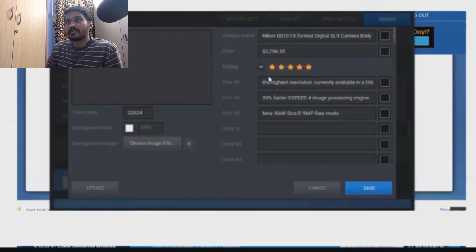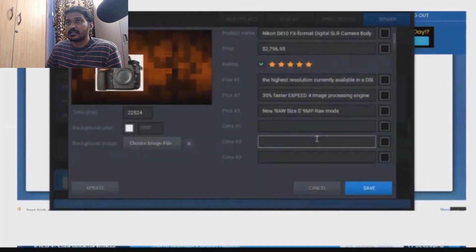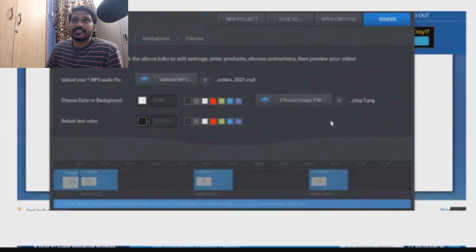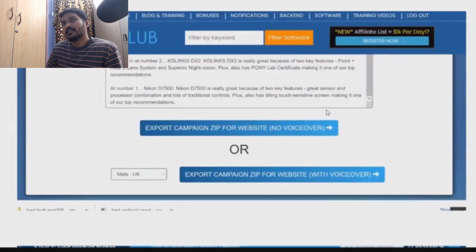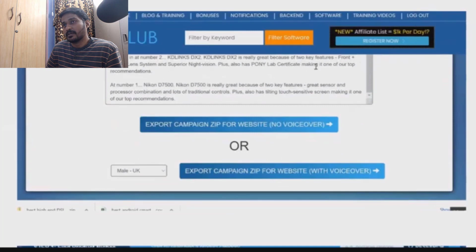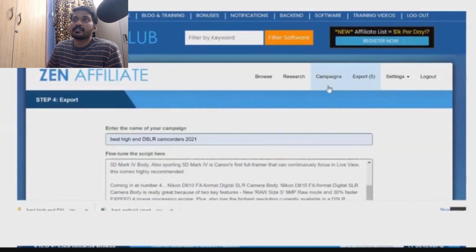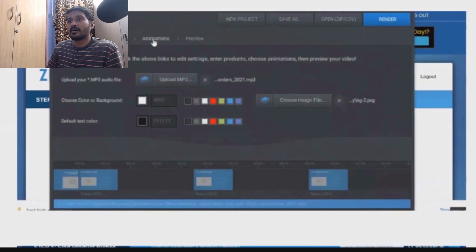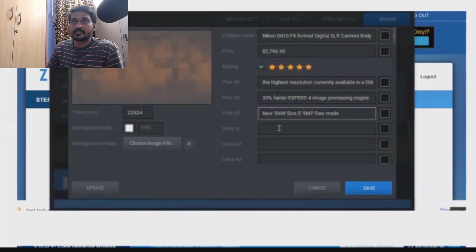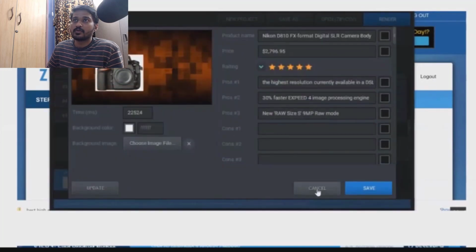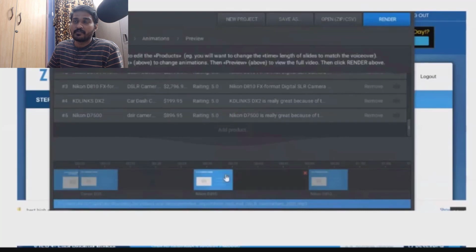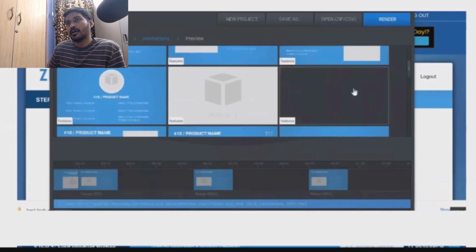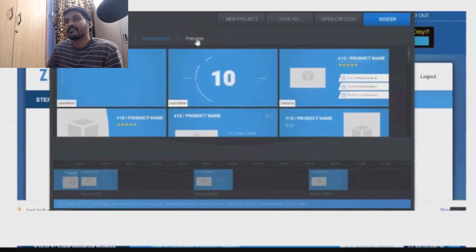From here, if you click this, you are able to see a preview of each slide with the voiceover. Then you can do all the animation and speed and everything else on this. Once you have done all the things on this video creator software, you can export this as a video and upload it to your YouTube channel for targeting that long tail, low competition keyword to get free traffic to your Amazon affiliate products, right?